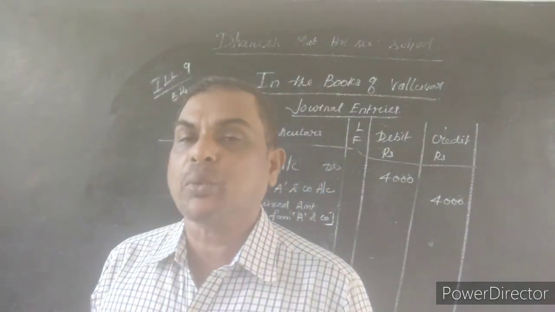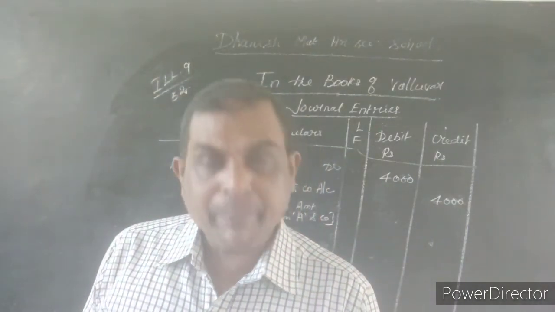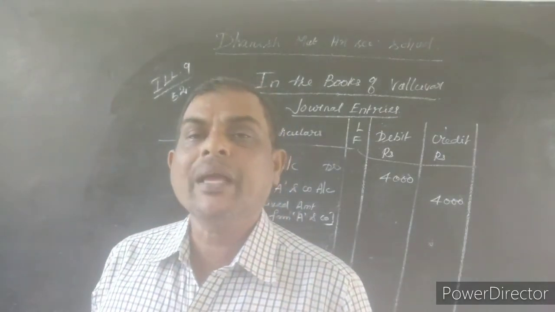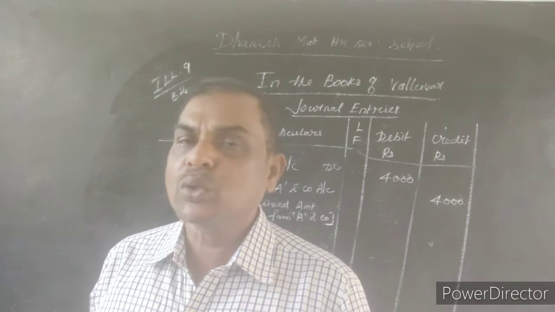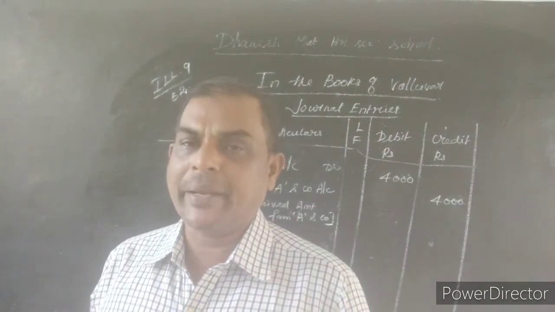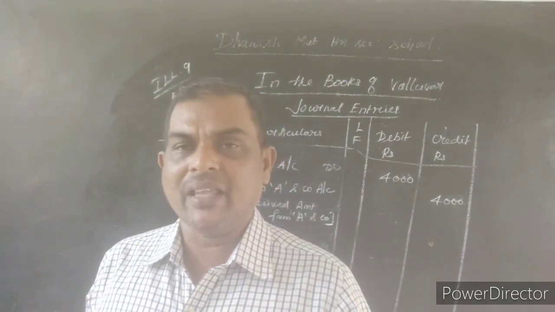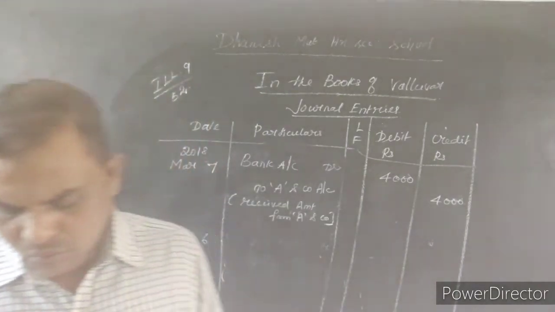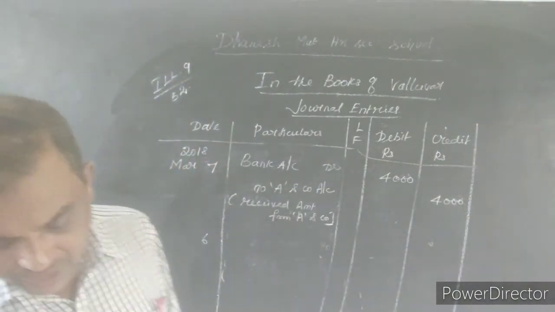Debit card is related to bank account. So purchase account debtor to bank account, because we paid the amount to Z through debit card. We paid the money through bank account. So purchase account debtor to bank account.